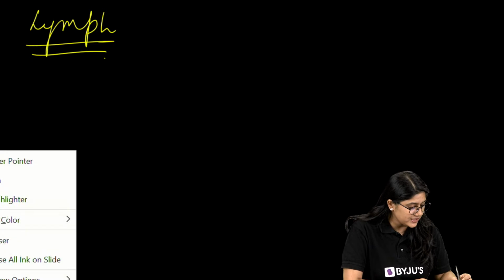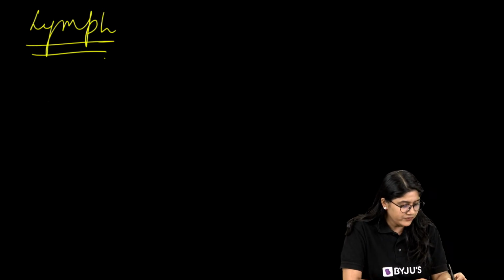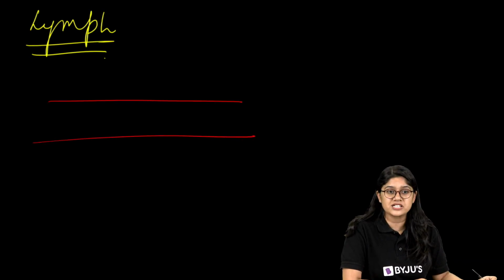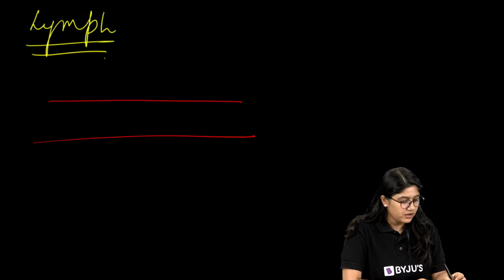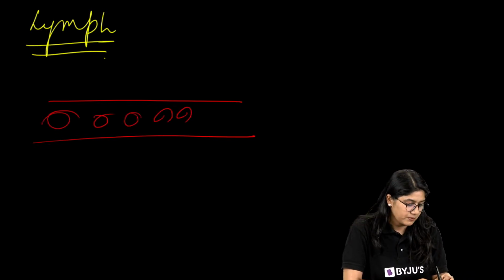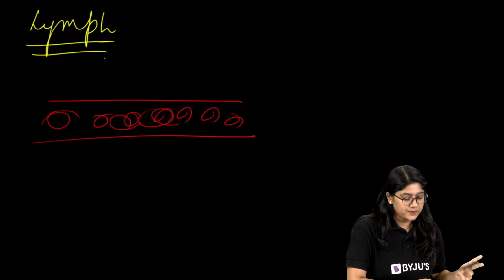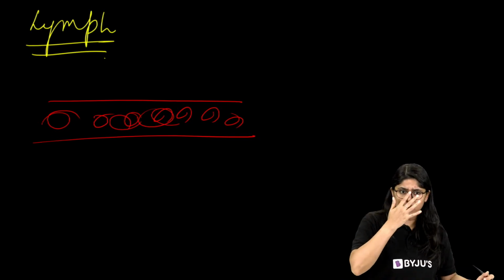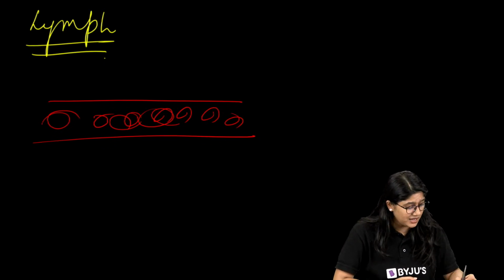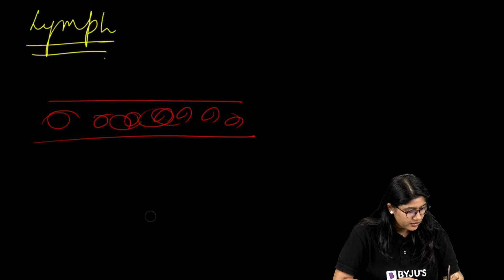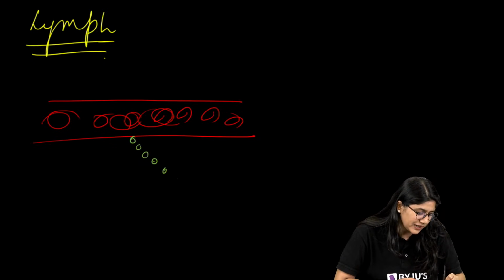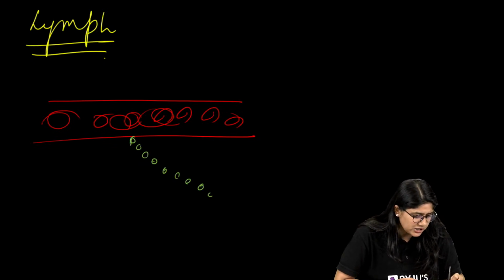So we have blood vessels, and in these blood vessels we see the flow of blood happening, right? Blood will flow in this. Now these are very tiny little structures. In all the blood vessels that we have, there will be some leakage also. Small, tiny little leakage will happen.